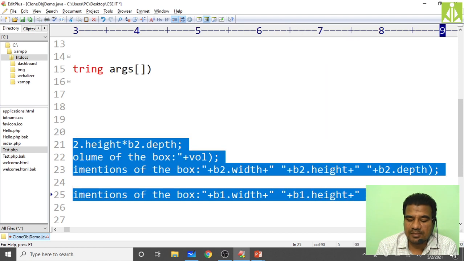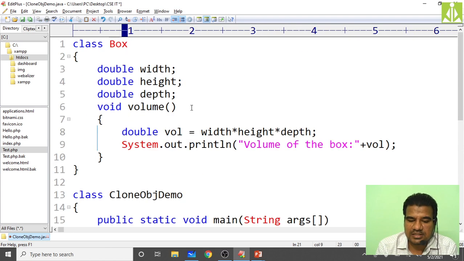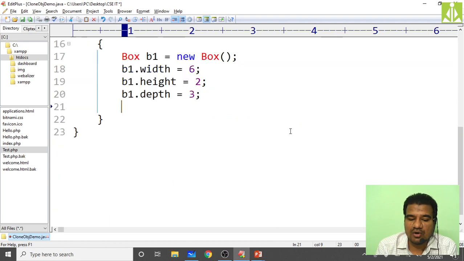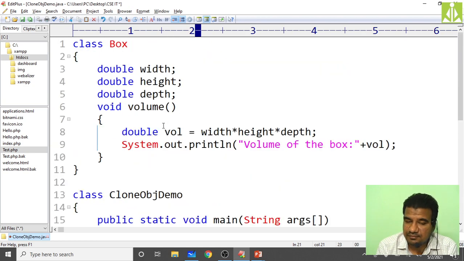The method itself, inside that class we have a method like volume. The volume method itself calculates the volume and prints it. So now what I have to do is b1.volume, because the method volume is a part of your what?